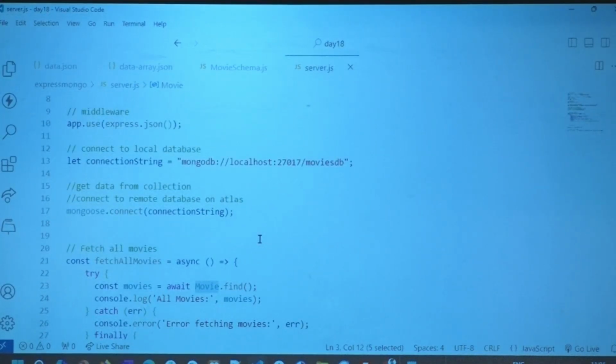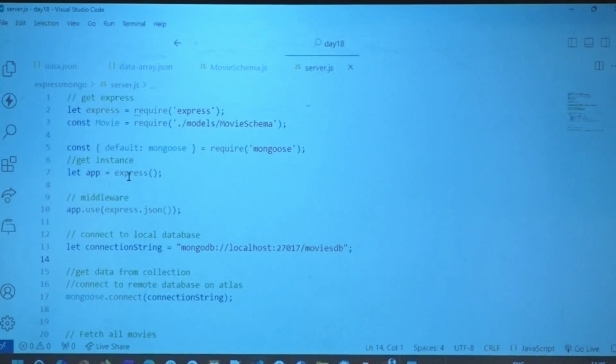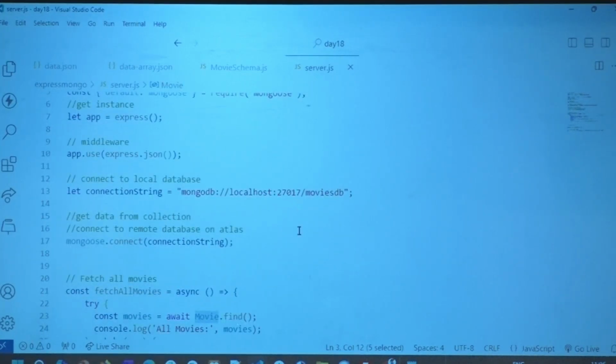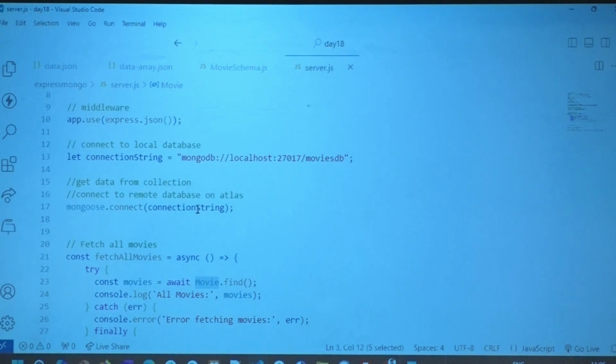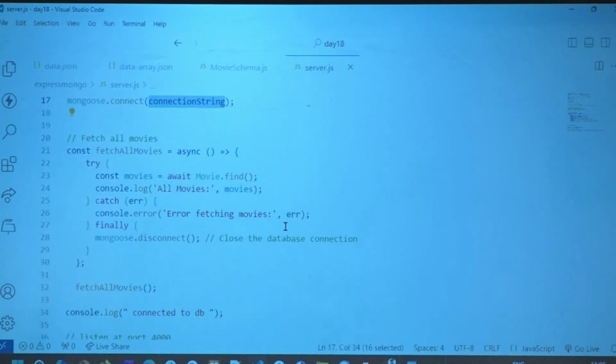So now Express.js has made a connection with the backend. It knows now that when it goes to movies DB, it should see something by the name movies. Why? Because it's always plural. Whatever is the model name, the plural of it gets stored. So there is something called movies. So it will go connect to that and keep it ready. Now here when I call fetch all movies, it's going to go to this function and say movie.find.